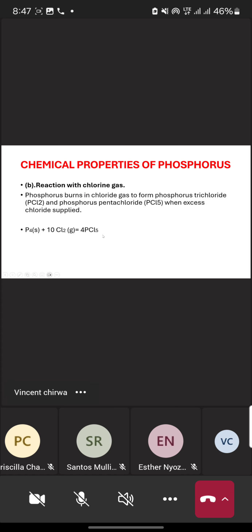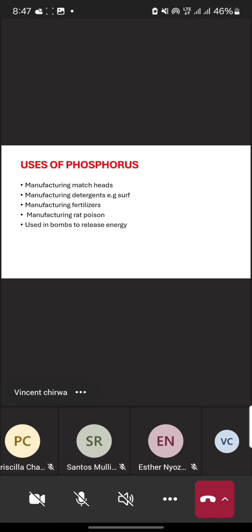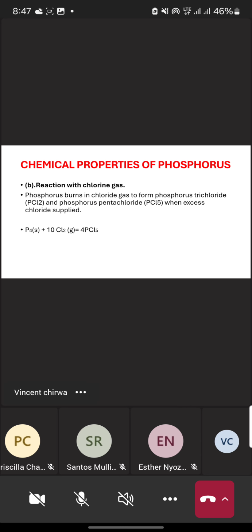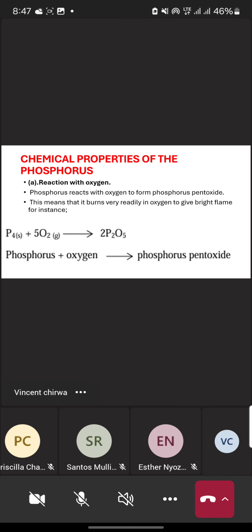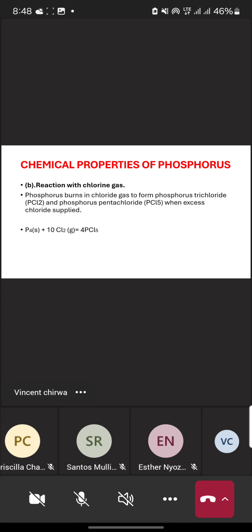The main chemical property is the reaction of phosphorus with chlorine gas. So for chemical properties, we saw that there are two things. First, reaction with oxygen. Second, reaction with chlorine gas.